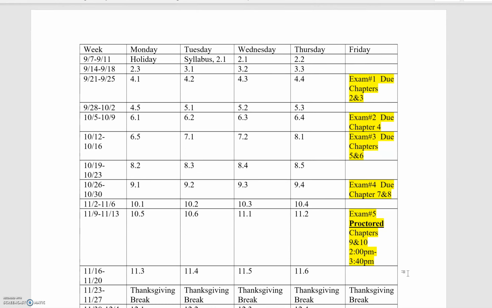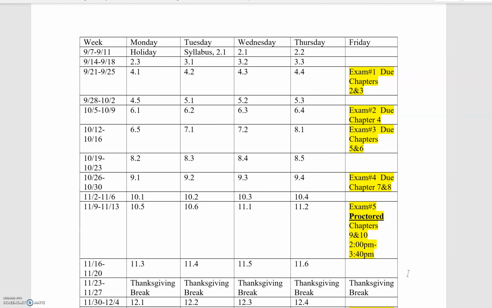Here it is. So you'll notice right here that on the tentative schedule for our class, your first exam is on... it says here exam 1 due. It says that it's on Friday, September 25th. So what does it mean by exam 1 due? So that's an online exam. You can take it whenever it is released. The due date for this exam will be 11:59 p.m. of that day.